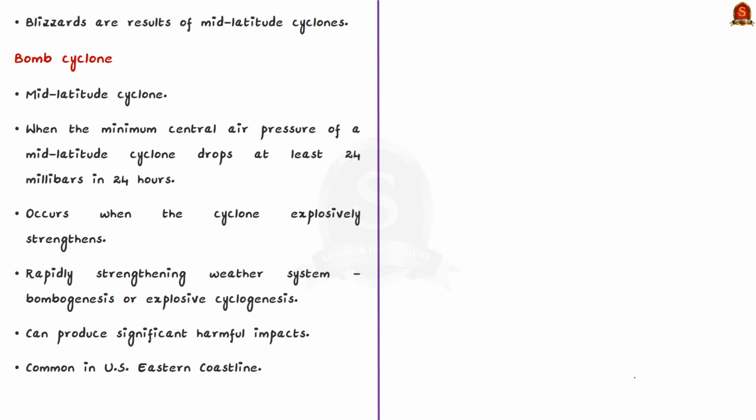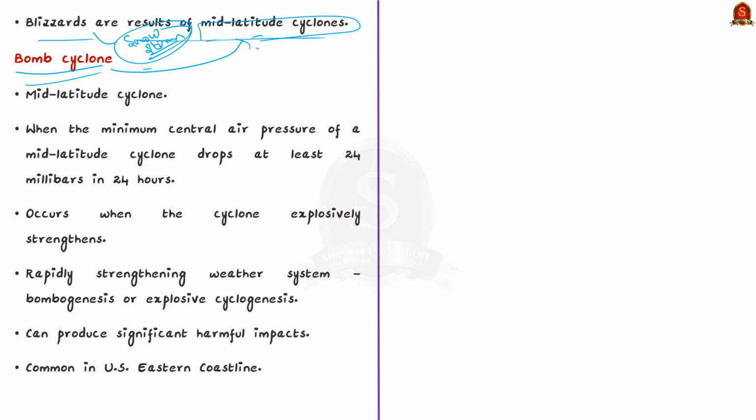Also note that blizzards are a result of these types of cyclones. A blizzard is a severe snowstorm with high winds. But why are we discussing mid-latitude cyclones now? It is because a bomb cyclone is a mid-latitude cyclone.